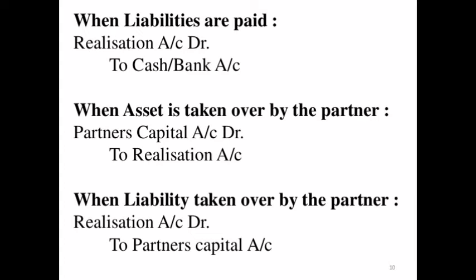Next transaction will be if an asset is taken over by a partner. When any asset is taken by a partner, the entry will be partners' capital account debit to realization account. If partners are taking the asset, we have to write the entry partners' capital account debit to realization account, and we have to mention the narration.